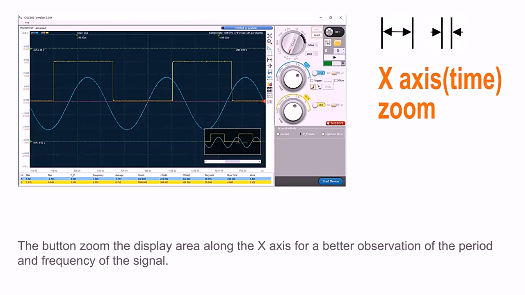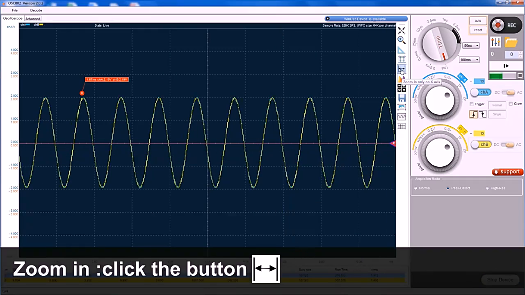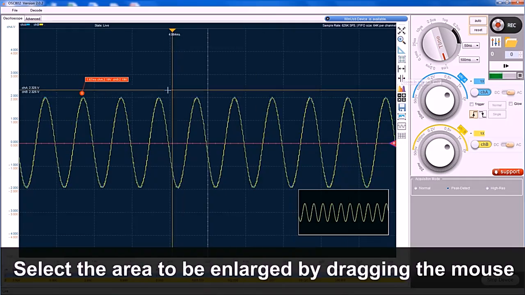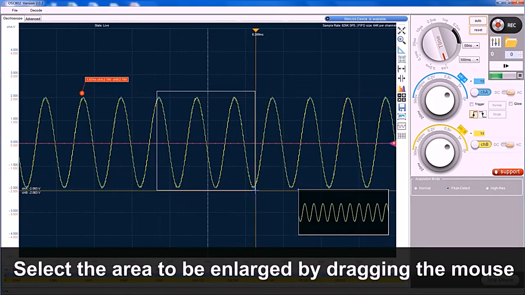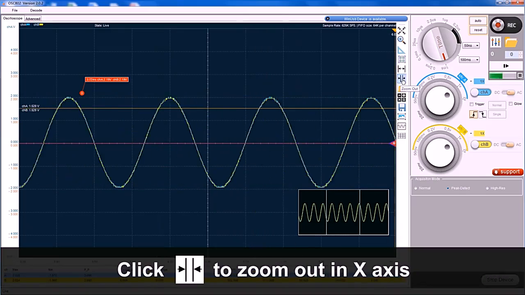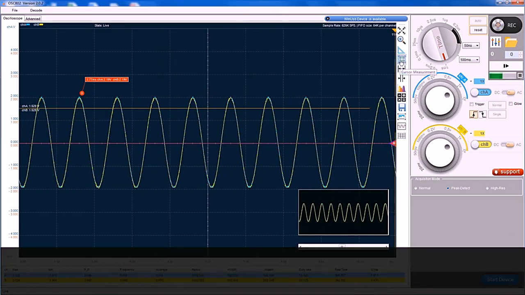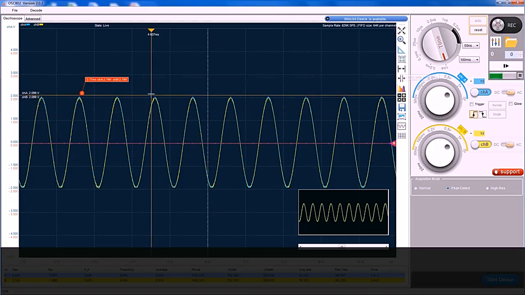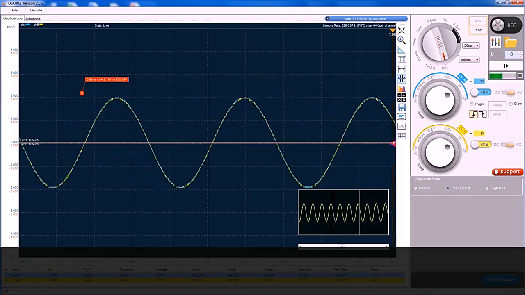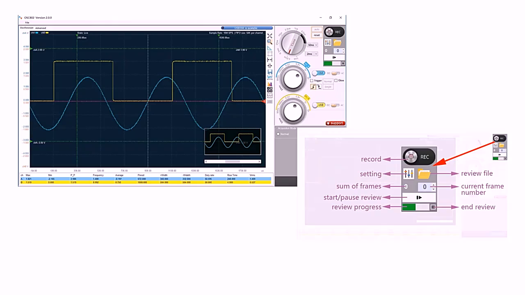Now we see the x-axis zoom in. Click this button. We can also drag the mouse to select and release to zoom in only on the x-axis. This is the x-axis zoom out. With every click, we can zoom out until it returns to the original state.